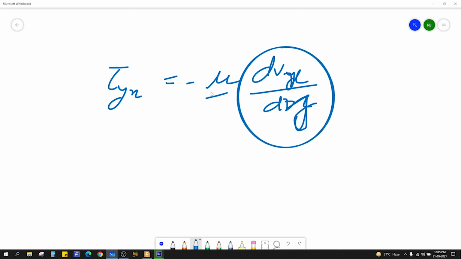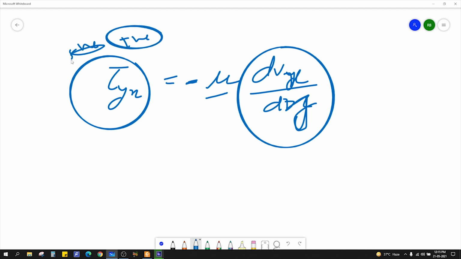Mu is dynamic viscosity. Why is there a negative sign? Because this shear stress can never be negative. It is always positive because this is momentum flux. So the purpose of this negative sign is to make this positive. How? In the previous example, this was our coordinate x, y.